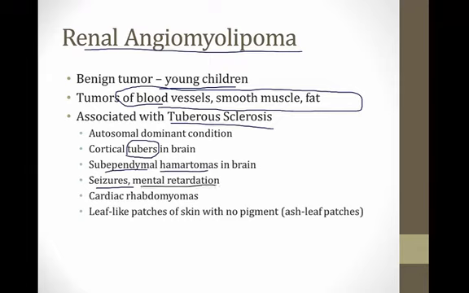So they get subependymal hamartomas, and this gives them problems like seizure and mental retardation. Some other tumors that occur in tuberous sclerosis are cardiac rhabdomyomas, which are also very rare. And an important clinical clue to recognize these patients are that people with tuberous sclerosis have these leaf-like patches of skin with no pigment. They're called ash leaf patches. You can Google and see examples of these, and it just looks like the skin is pale over a portion of their skin, usually in the shape of a leaf.